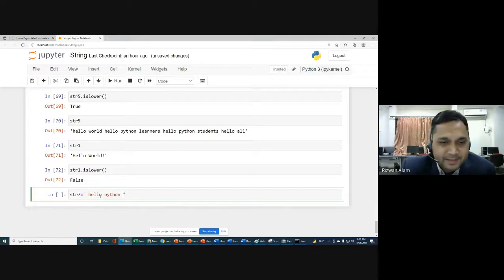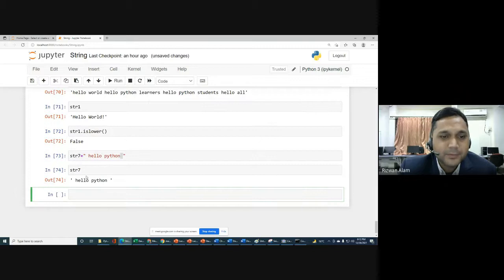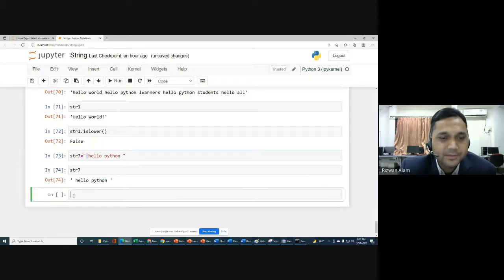So we have spaces on the left, in between these two words, and on the right. Okay, if you have this type of string str7 and you want to remove the left space, then you can write str7.lstrip.